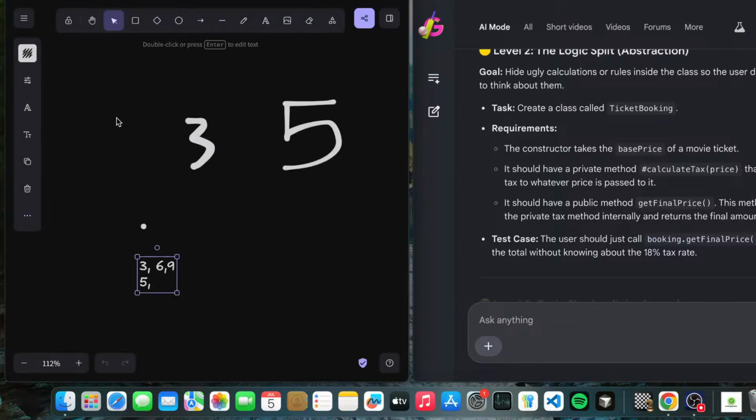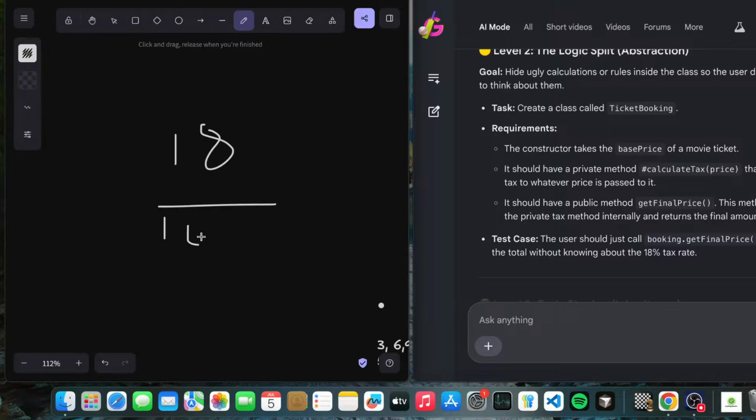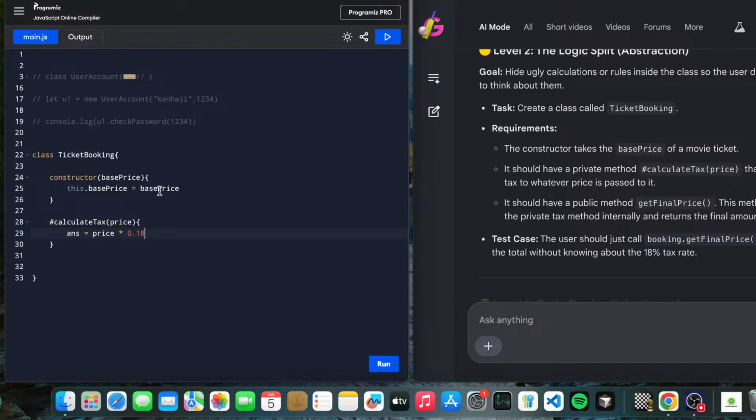If we have 18 and we divide by 100, what do we get? We got 0.18. So directly multiplying by 0.18 is the best thing that we can do.